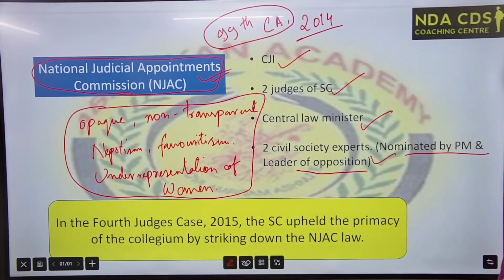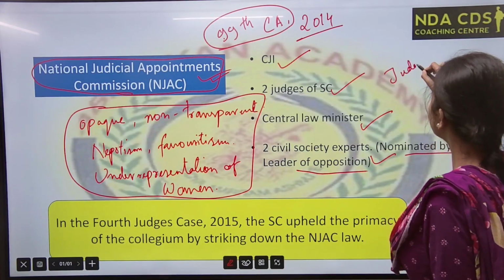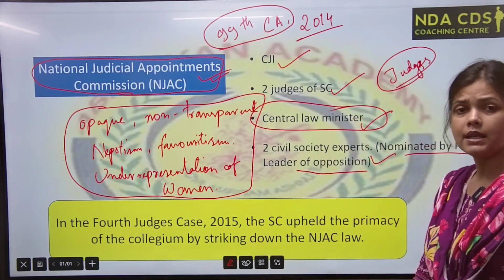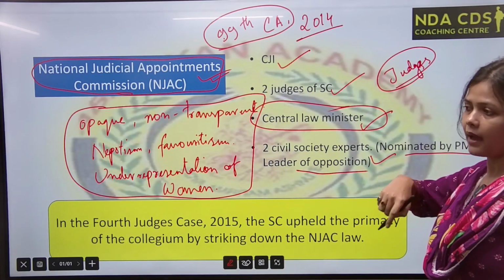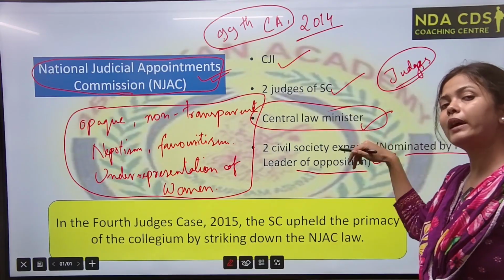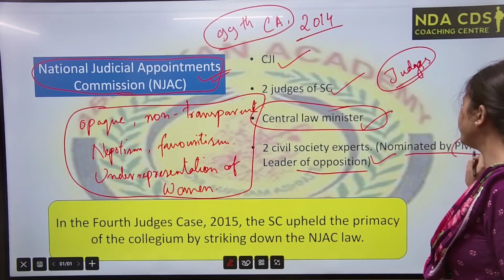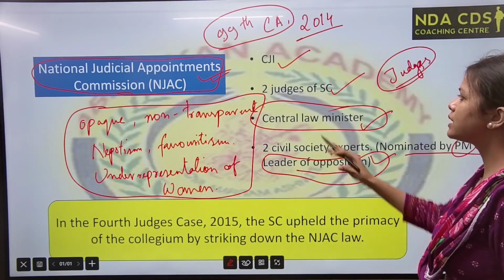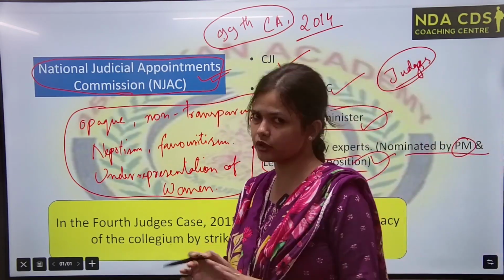See this. In the NJAC, you notice that it consists of not only the members of judiciary, that means not only the judges, it includes the members of executive also. Central law minister will be there, and 2 civil society experts will also be there, nominated by PM. PM का representative होगा basically, and leader of opposition, right? So this will do the whole appointment process.